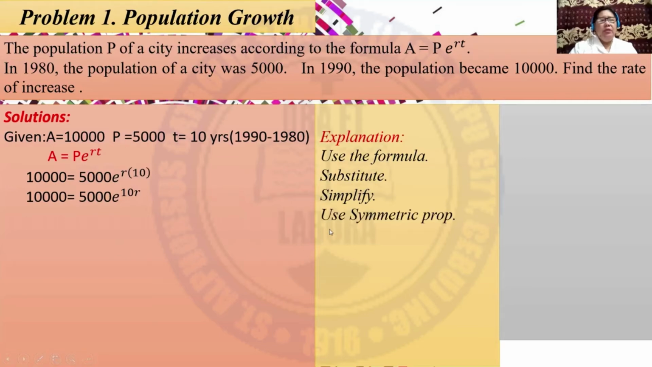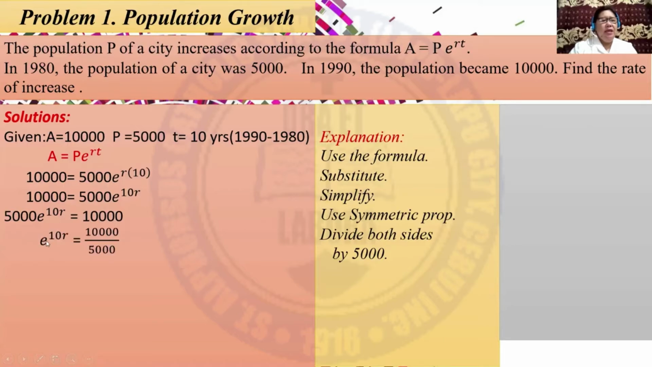Then we need to use the symmetric property, just interchange. So we have now 5,000 e^(10r) = 10,000. And then we have to divide both sides by 5,000. What we have is e^(10r) = 10,000 over 5,000. Reduce this, so you will have 2. Then you have to express this in ln form because the base is e. So we have ln 2 = 10r.